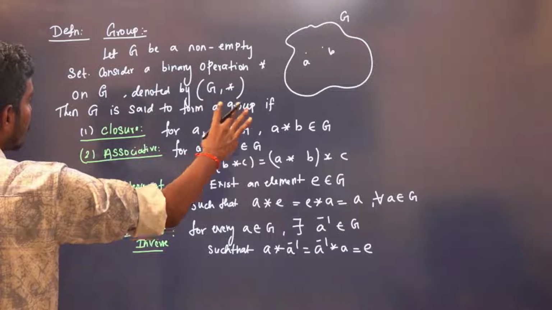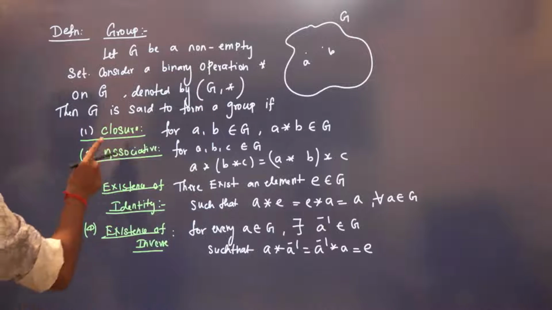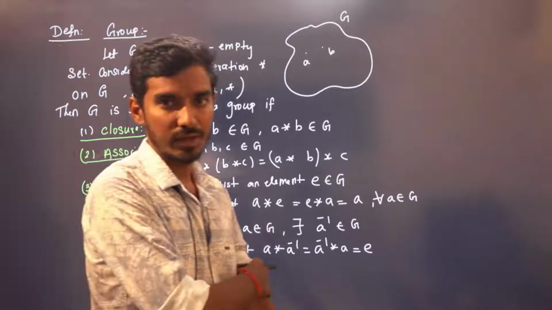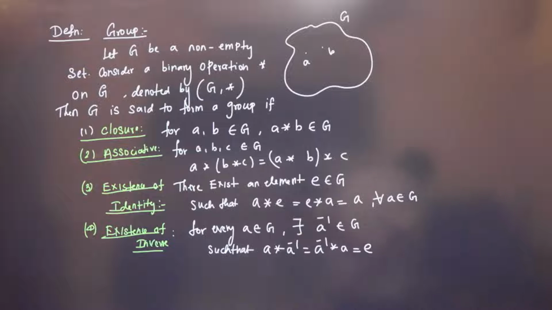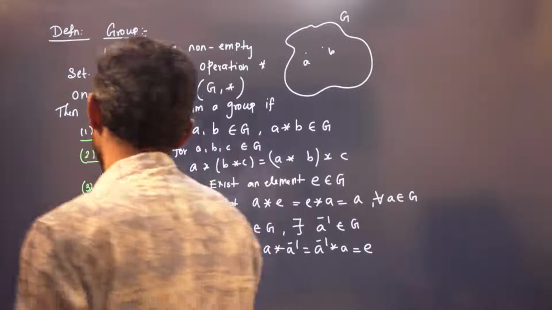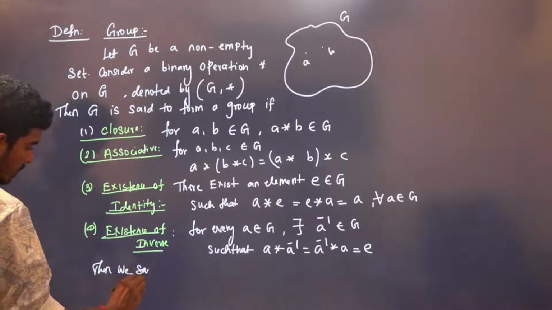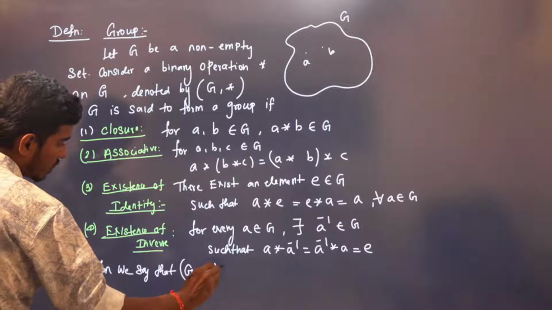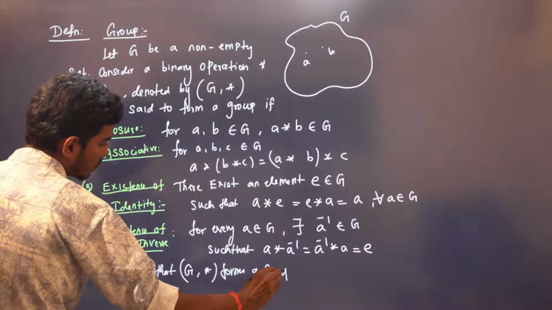Then G is said to form a group if G satisfies these four properties, right? So we have a non-empty set G, and if it satisfies these four properties, then we say that G comma star forms a group, right?